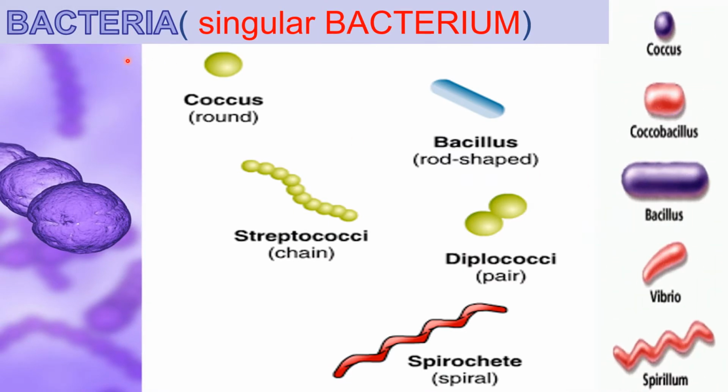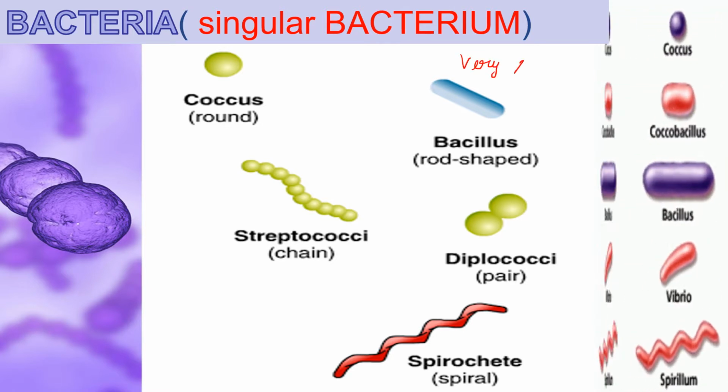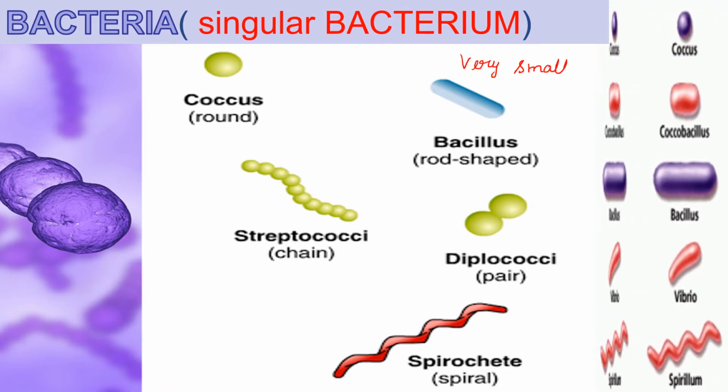Now, let us discuss in detail about bacteria. The singular form of bacteria is bacterium, and these bacteria are very small in size.